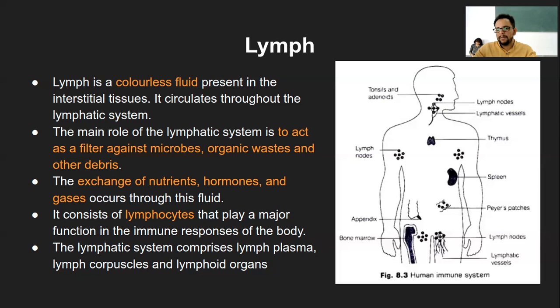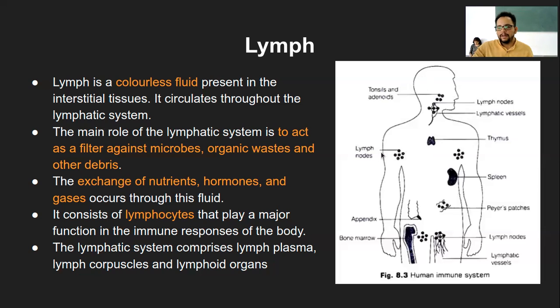So this diagram on the side explains the position of different lymphatic organs. Let's say, for example, tonsils and adenoids. Tonsils, very commonly, I assume everyone would know it. Located right below your jaw in the throat region, just next to what we call the vocal cords, right? So that is tonsils. Adenoid is something behind your nose on the internal side, so above your throat and behind your nose. So that is the location of these lymph nodes.